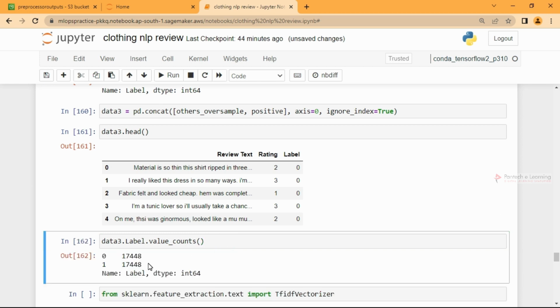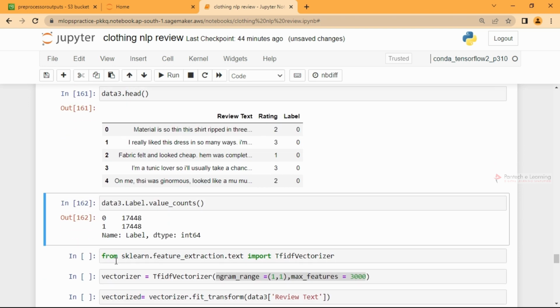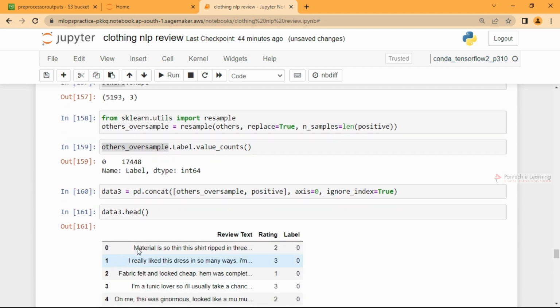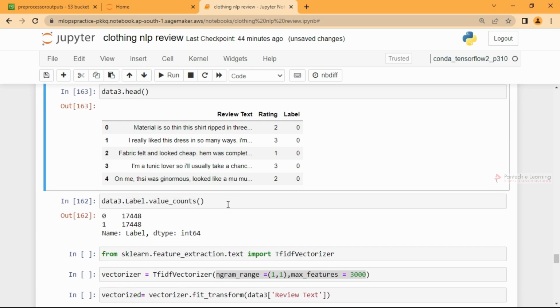If I check it, I have a total data set of nearly 35,000, equally balanced. So this is a kind of sampling technique. Previously we did undersampling, this is oversampling, and once again the head counts.